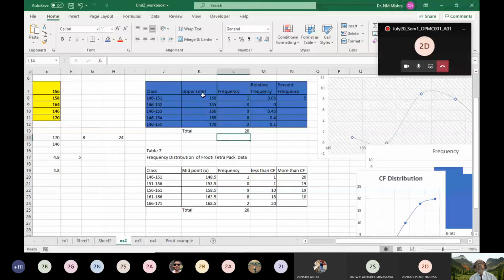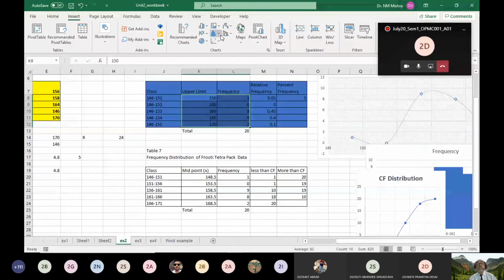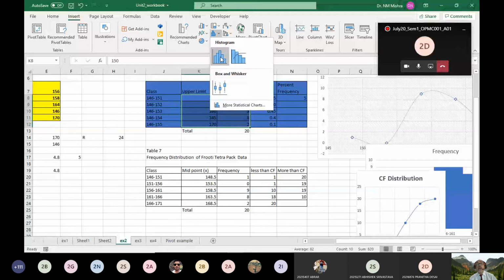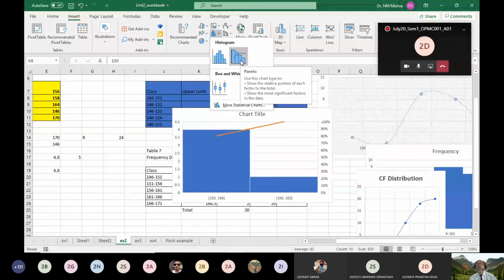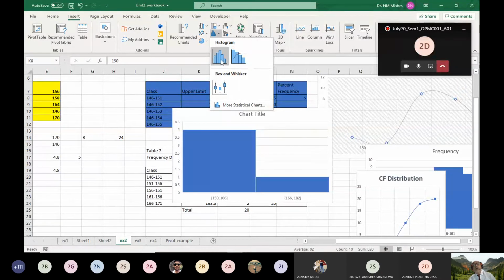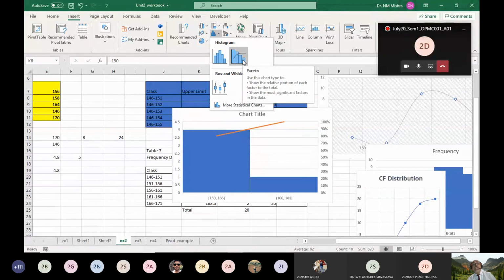And how can we plot the histogram? Let us try to see here. You can insert, and here is the option of histogram. You can pick it up, and you see here is the histogram. We have already got it. You can convert this histogram into a Pareto chart also. These options are already there in your Excel, and you can opt and plot. Here you see the Pareto option is there.